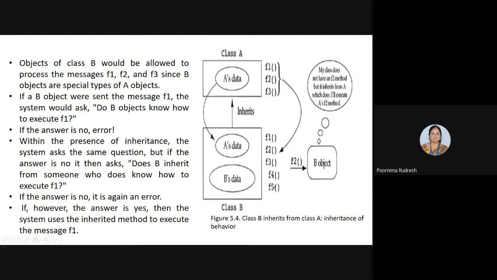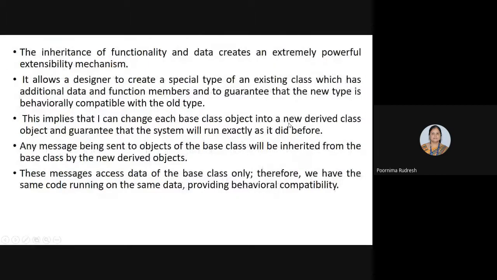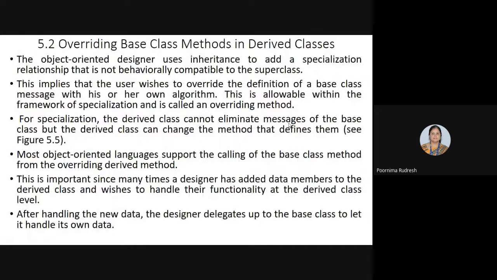Since class B is the subclass of class A, it can make use of the class A functionality, right? When it uses the class A functions, along with that it can add its own definition to the function that it inherits from the base class, and that is called the overriding method. That is called overriding. Understood? What is overriding?